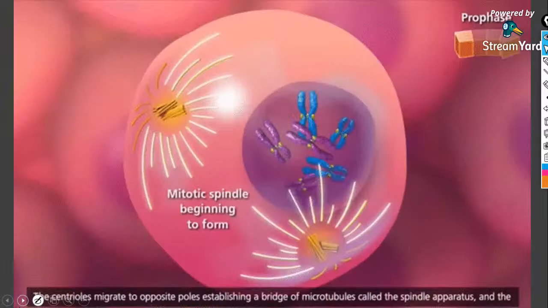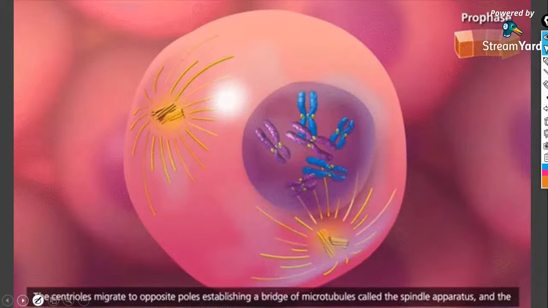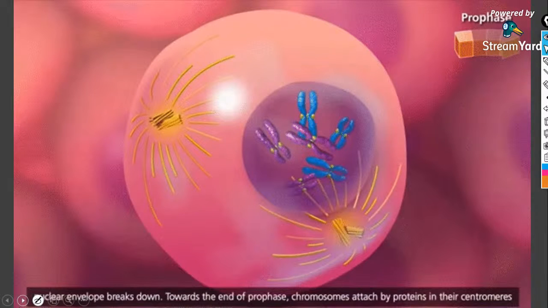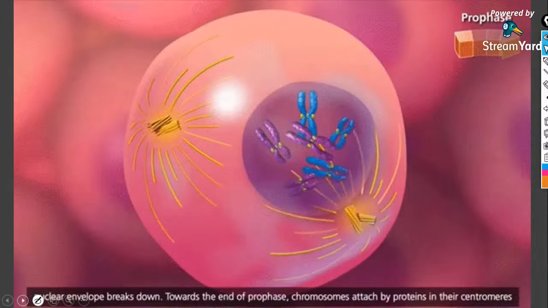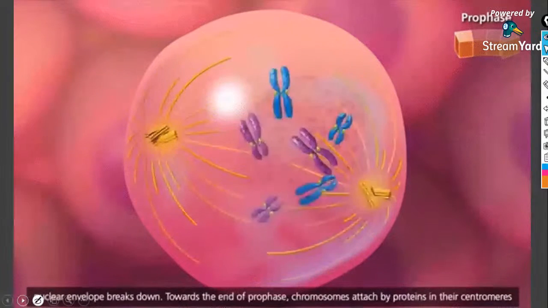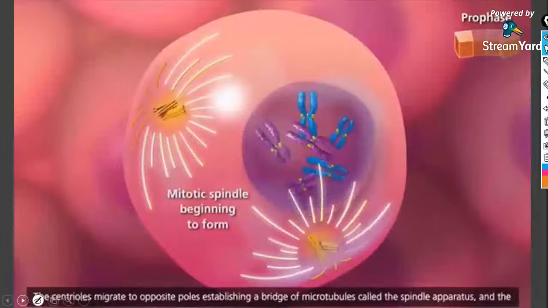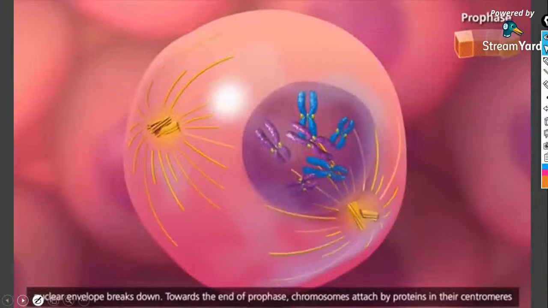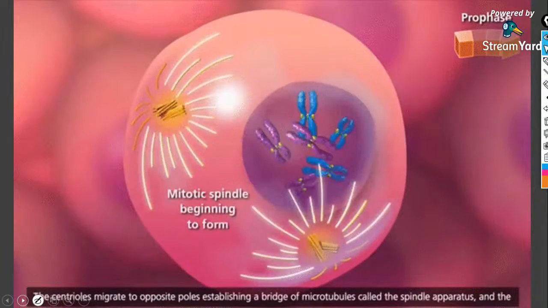So look here in this GIF, you can see the mitotic spindle beginning to form, the centrioles moving to the poles, the condensation of the chromosome, and the nuclear envelope breaking down. Okay, all those things you can see in this GIF, right?